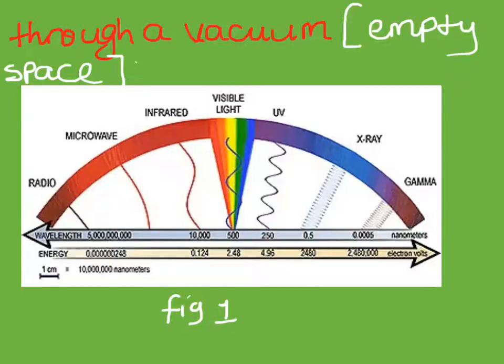As can be seen in the figure in front of you, figure 1, it displays the different types of electromagnetic waves. You have the radio wave, the microwave, the infrared, visible light, ultraviolet, X-rays, and gamma rays. All of these names are probably familiar to you.